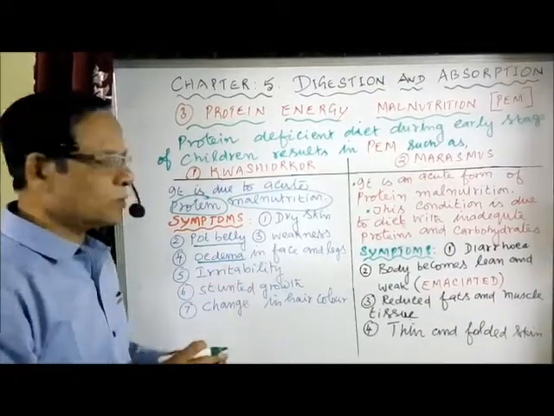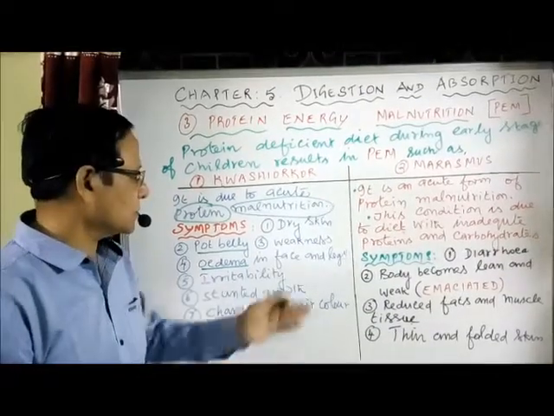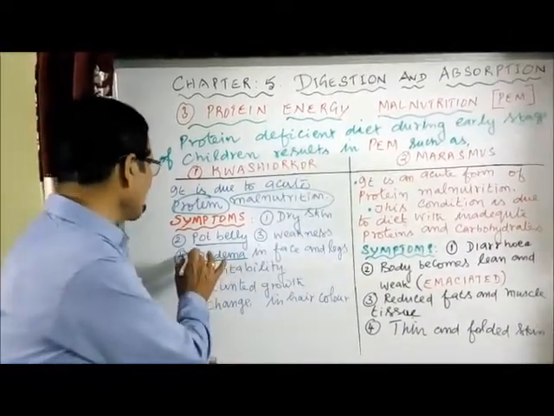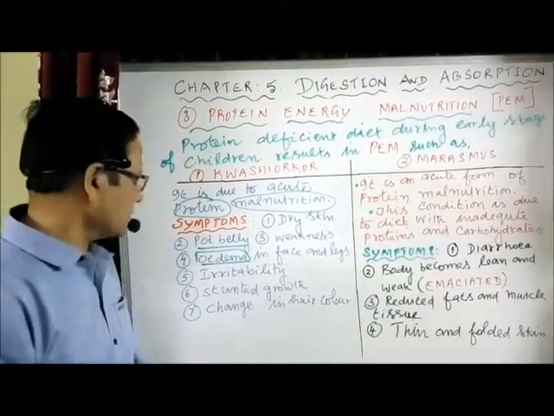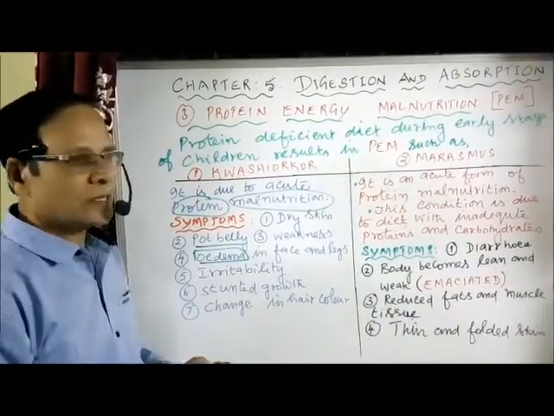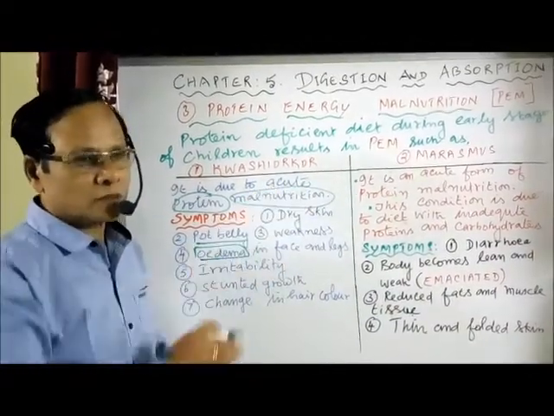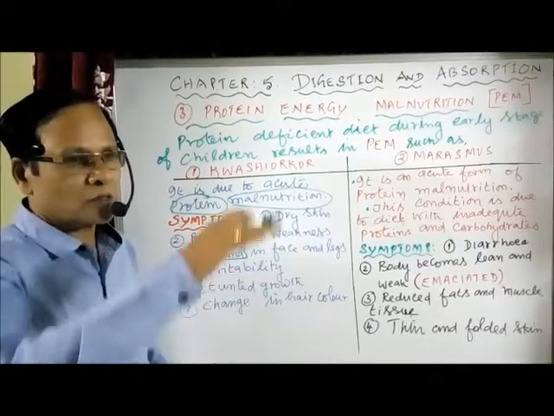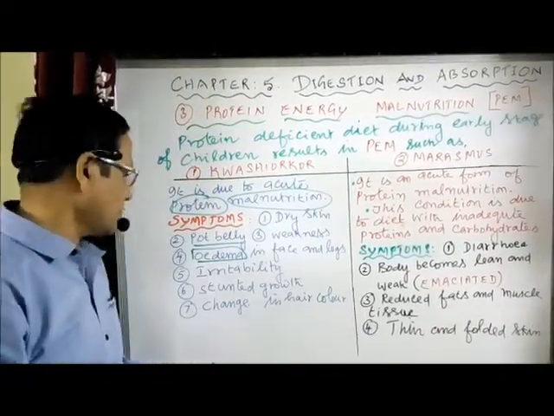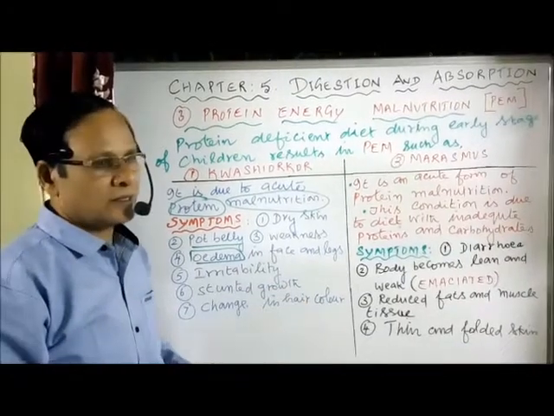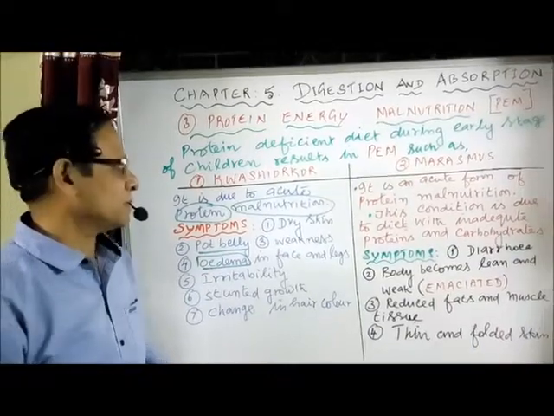So accumulation of fluid between the cells results in swollen face as well as swollen legs. This is called the edematous condition. Edema is accumulation of fluid between the cells or tissues. Then irritability, highly sensitive. Then stunted growth, shortness of stature. The growth is arrested so that the children are not growing to a normal level. Change in hair color. Hair color also changes to brown or some other colors.